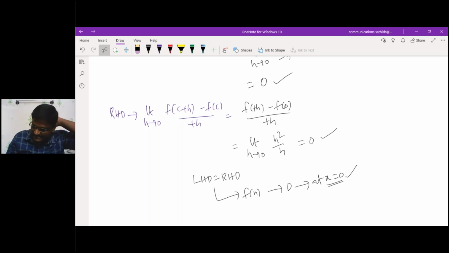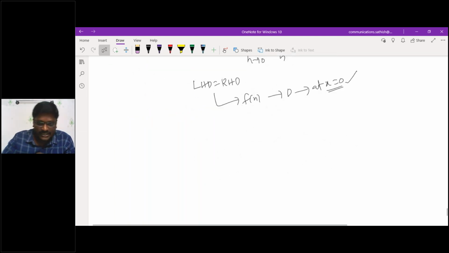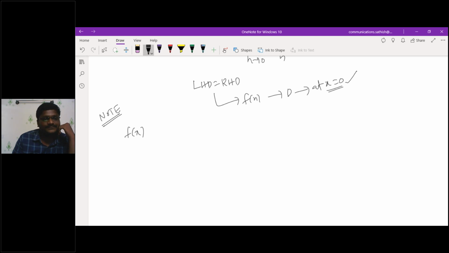Now the concept here, try to understand. What I want to tell you is, if you observe the given function, make it a note: f of x is x into mod x.